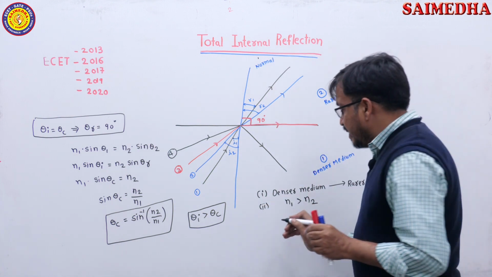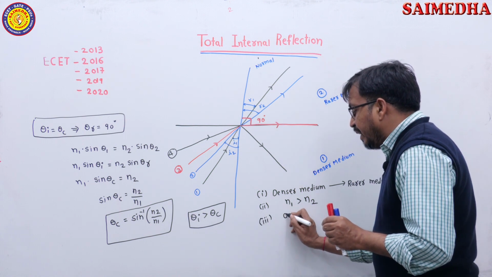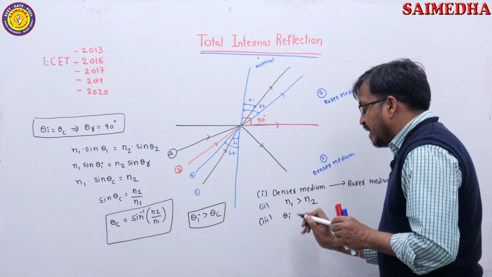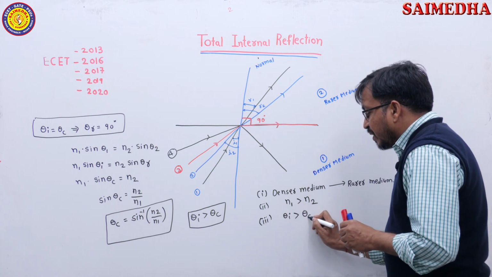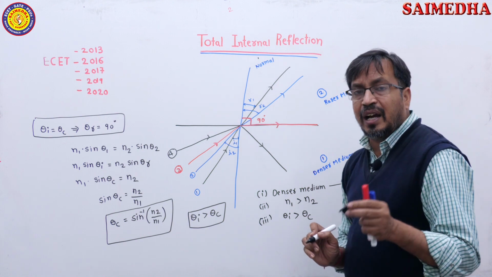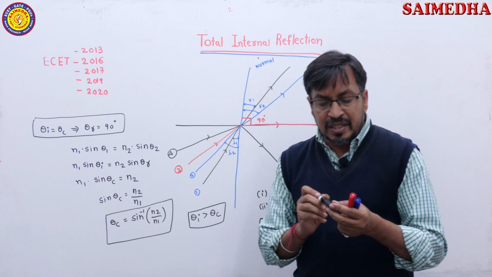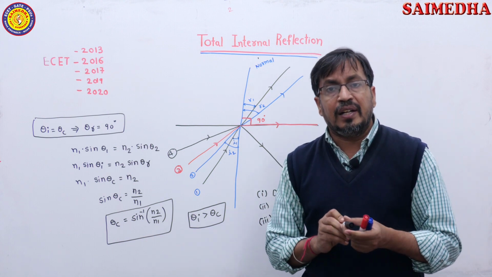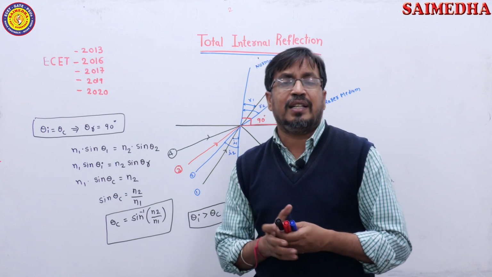And the third condition: the angle of incidence theta i must be greater than the critical angle. When these 3 conditions are satisfied, then the total internal reflection phenomenon exists.